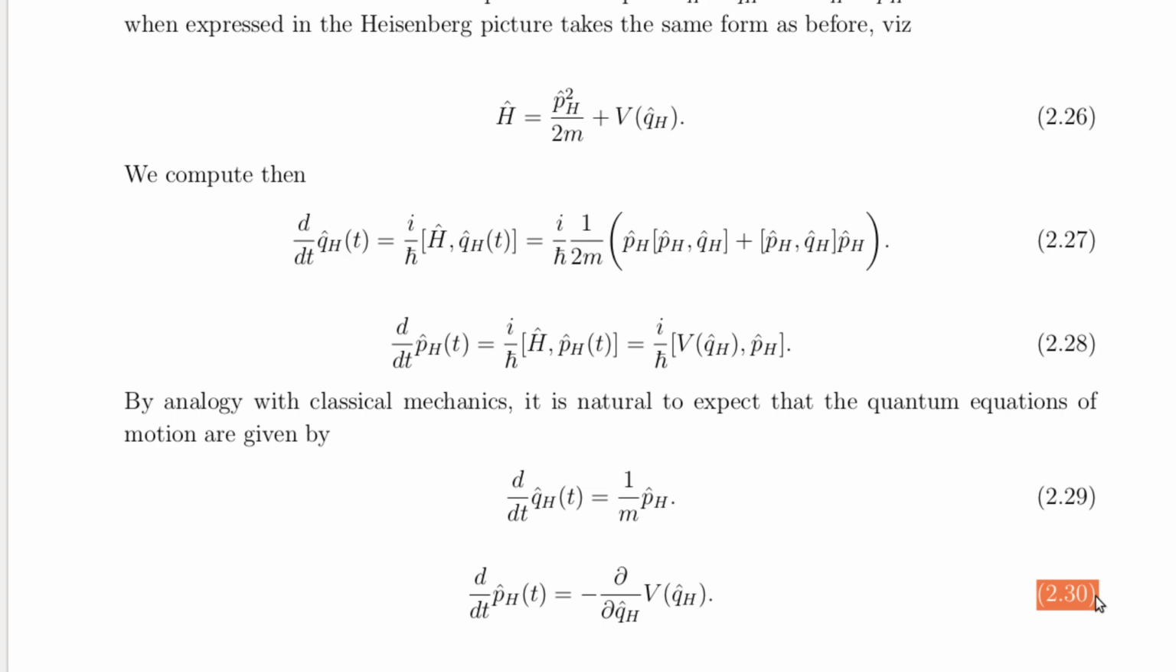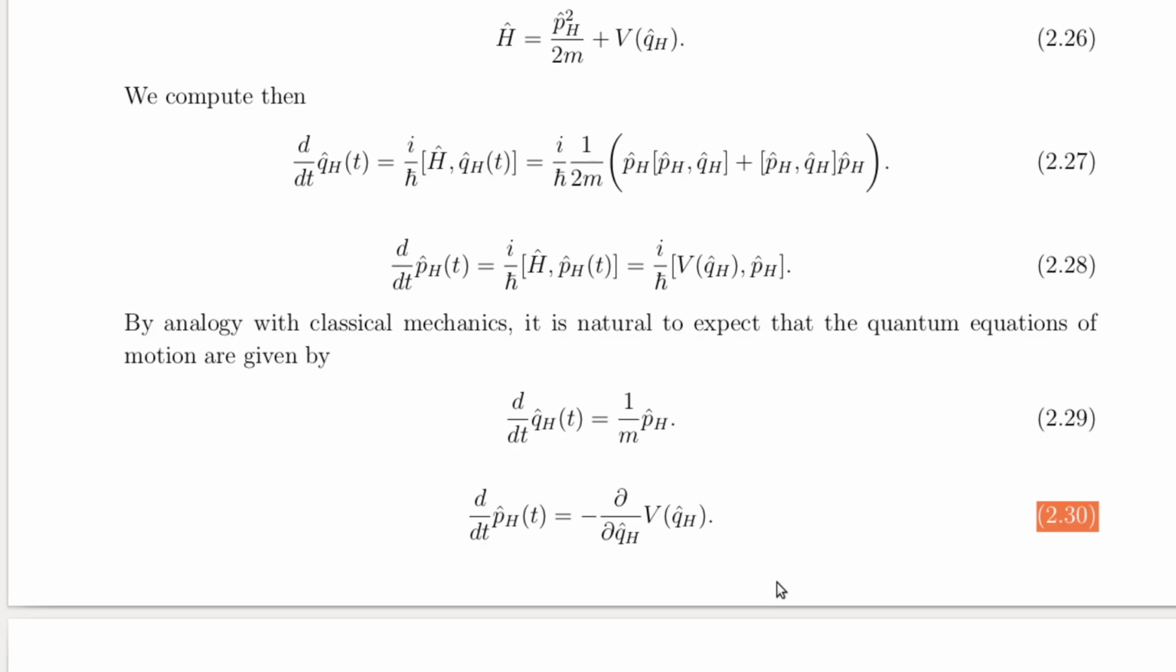For example, the time evolution of q hat subscript h corresponds to the classical equation stating that the rate of change of position is equal to the momentum divided by the mass. Similarly, the time evolution of p hat subscript h agrees with the classical rule that the rate of change of momentum equals the negative gradient of the potential. These parallels highlight the deep connection between quantum and classical mechanics.